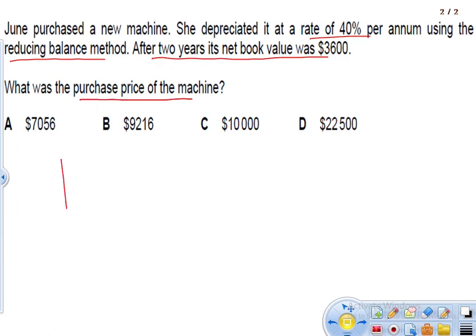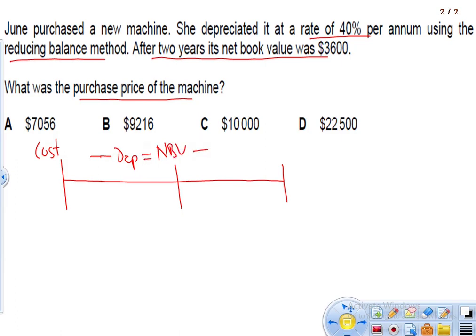For this, let's make a timeline, and this is 2 years. This was the cost, and in this cost, during this year, we subtracted depreciation to find out net book value. And from this net book value, we subtracted another depreciation, to find out my ultimate net book value, which is equal to 3,600.